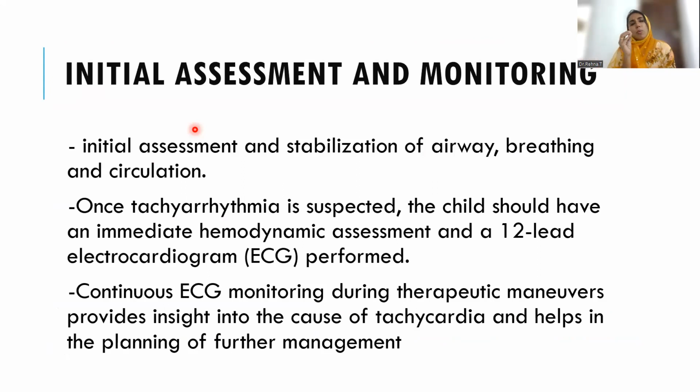So whatever it is, how will you know? What will you do for a child who comes with a very high heart rate? First is initial assessment and stabilization of airway, breathing and circulation. Once tachyarrhythmia is suspected, the child should have an immediate hemodynamic assessment and a 12-lead ECG. Throughout, ECG monitoring should continue while you are doing any therapeutic maneuvers, because that will help provide insight into the cause of tachycardia and help in management.